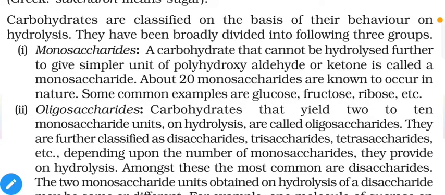A carbohydrate that cannot be hydrolyzed further to give a simpler unit of polyhydroxy aldehyde or ketone is called a monosaccharide. Now what does it mean? Hydrolyzed means when these types of molecules react with water, it is called a hydrolysis reaction. Let us compare this situation with polymers.